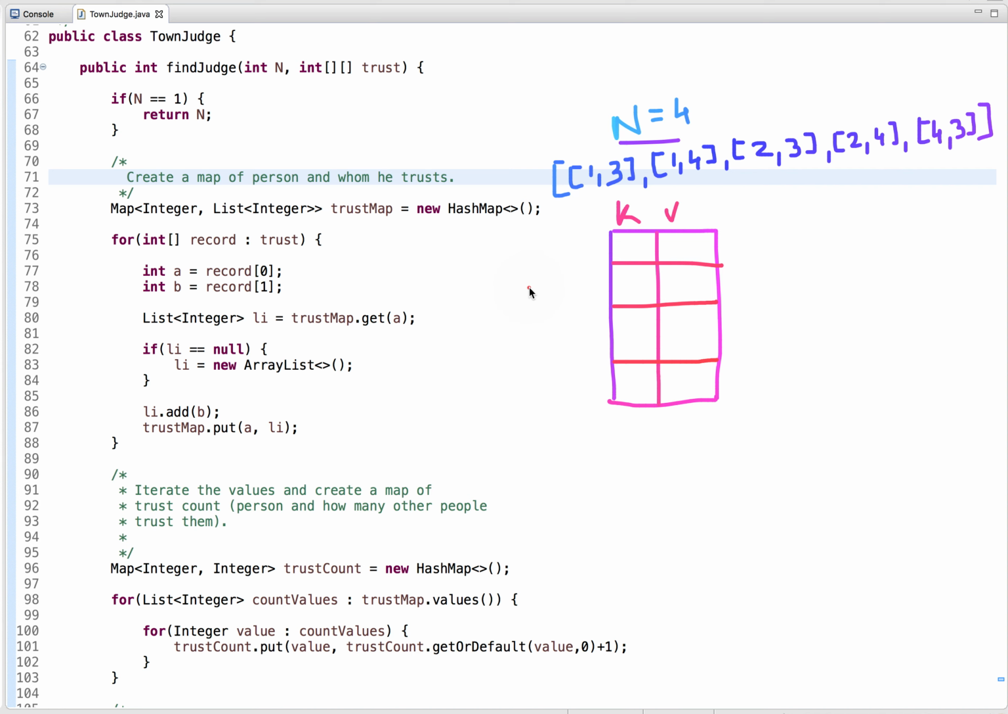To solve this problem, the first step is to create a map of each person and whom he trusts. For example, person 1 trusts 3 and 4, person 2 trusts person 3 and 4, and 4 trusts person 3. So let's create a map of each person and whom he trusts. The map should be of integer and list of integer type, because every person can trust multiple persons, so the value should be a list of integers.